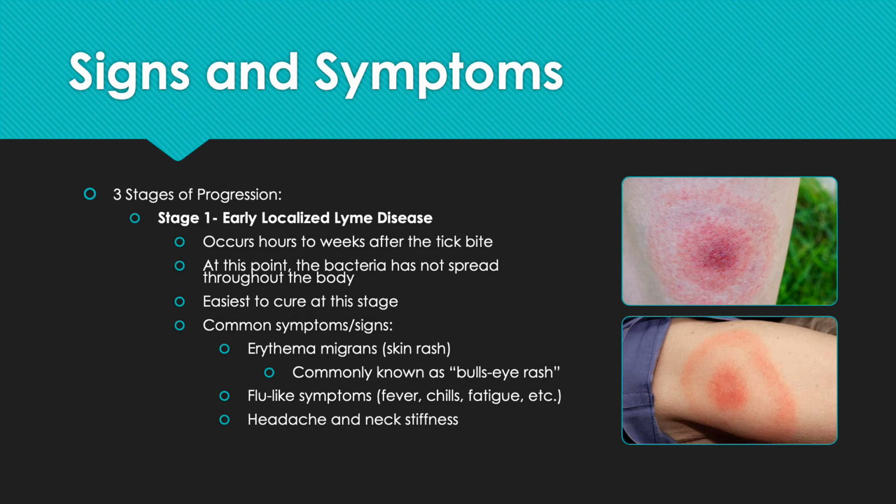Signs and symptoms. Lyme disease can be classified into 3 stages of progression. The first stage is called early localized Lyme disease. This occurs hours to weeks after the tick bite. The bacteria has not yet spread throughout the body at this point and is the easiest to cure at this stage. Some common symptoms and signs include the erythema migrans, which is the commonly known bullseye rash, which you can see in the pictures to the right, and flu-like symptoms, including fever, chills, fatigue, and other symptoms. Headache and neck stiffness are also very common.